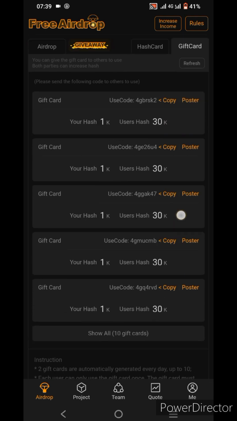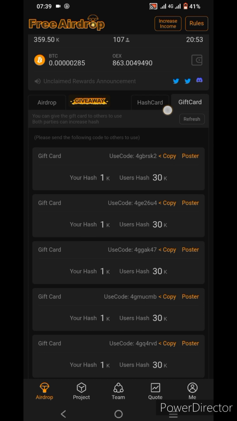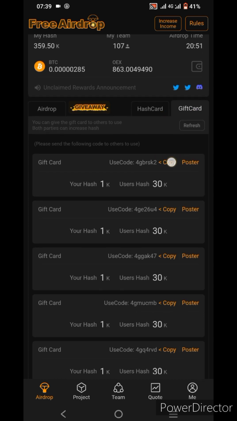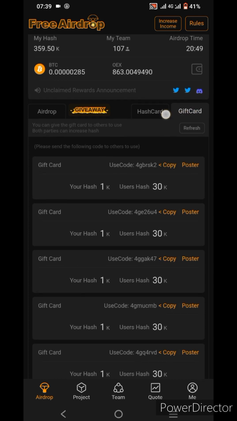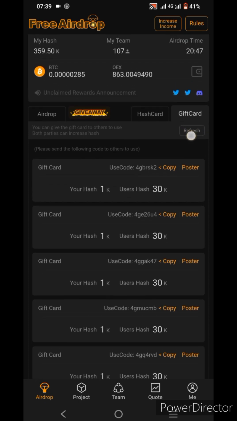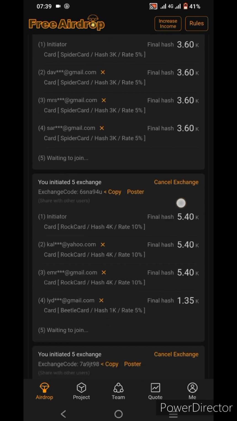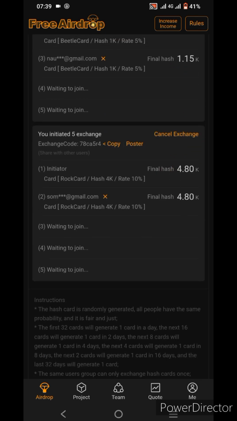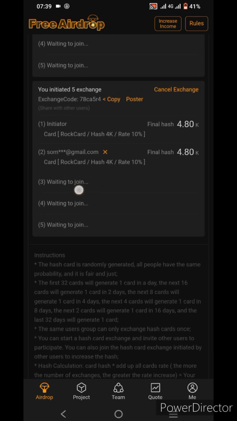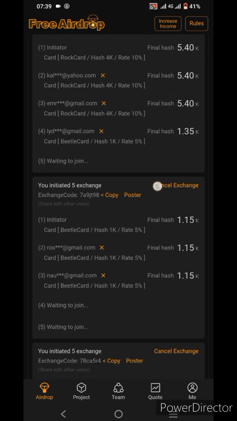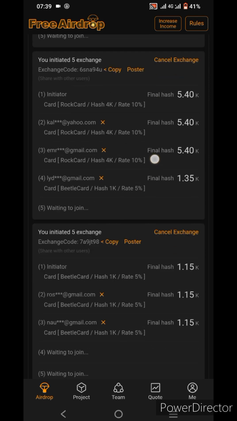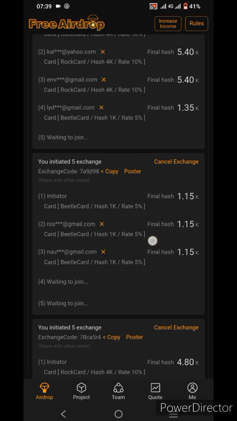I have a 10 gift card. You can use the 10 gift card. I can give you, copy this card. You can use this gift card and hash card. You can see many cards. I have cards, you can see, you can use this card.